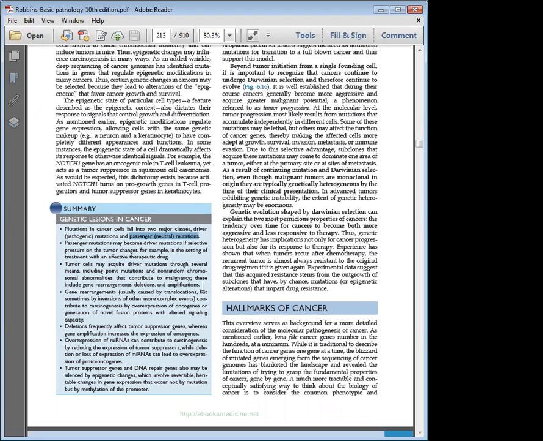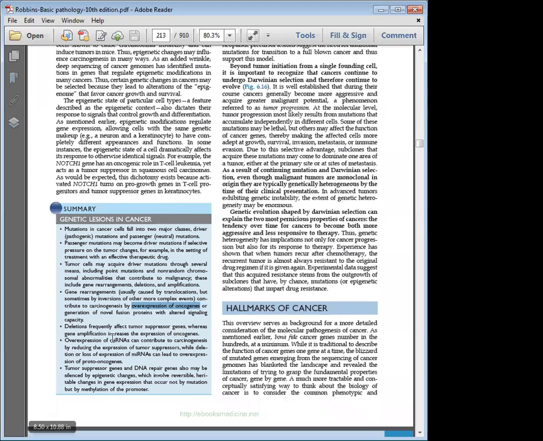Then we also read about the other common forms of mutations. It can be point mutations, genetic rearrangements, gene deletion, gene amplification. All these can happen in the cancer cell, which promotes neoplasia. The deletion usually happens in the tumor suppressor gene, while overexpression usually happens in the oncogene that is responsible for uncontrolled proliferation.